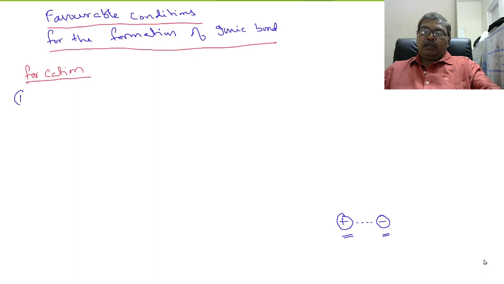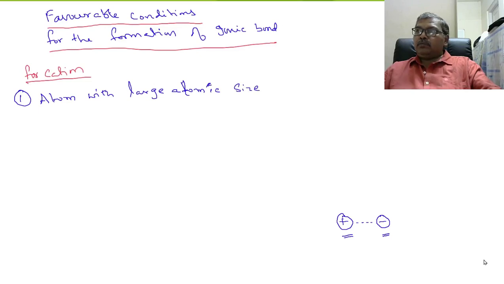Number one, atom with large atomic size. See, atom with large atomic size forms cation more readily than atom with small atomic size.